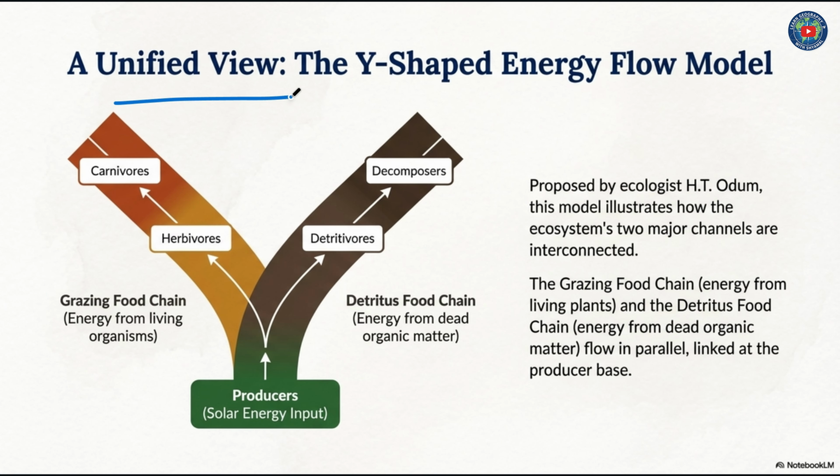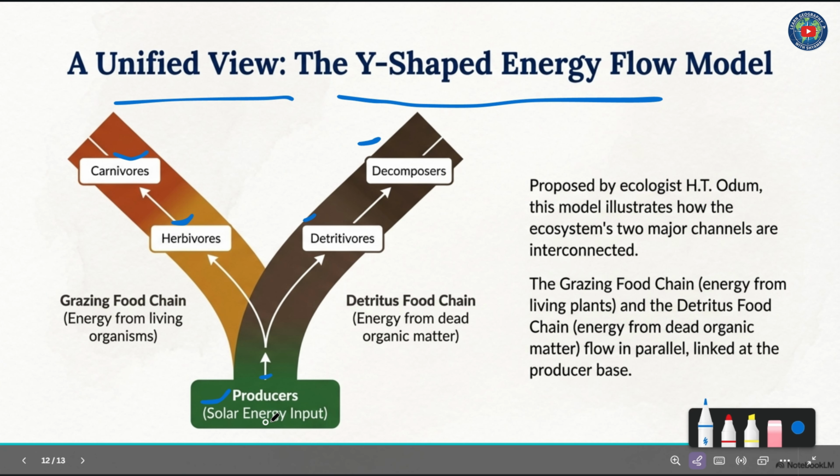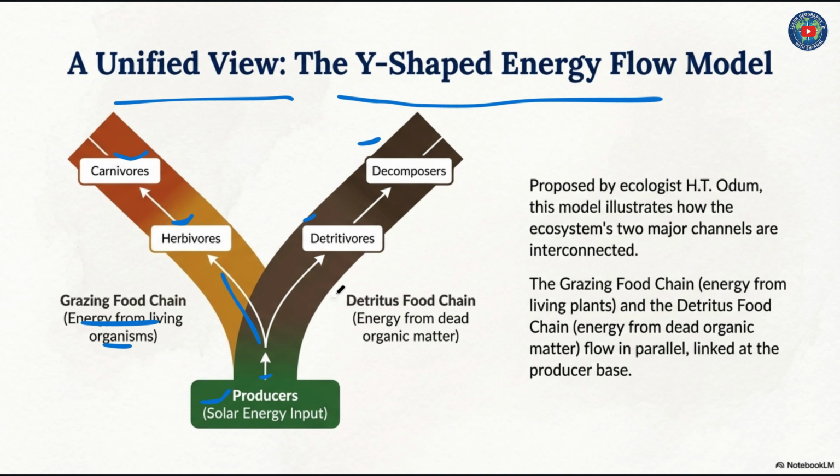Now a unified view, the Y-shaped energy flow model, with carnivores, decomposers, herbivores, detritivores, and producers. At the primary level, producers are available with solar energy input; the grazing food chain is energy from living organisms, and on the other hand, the detritus food chain is energy from dead organic matter. This model is proposed by ecologist H.T. Odum. This model illustrates how the ecosystem's two major channels are interconnected. The grazing food chain, energy from living plants, and the detritus food chain, energy from dead organic matter, flow in parallel, linked at the producer base.